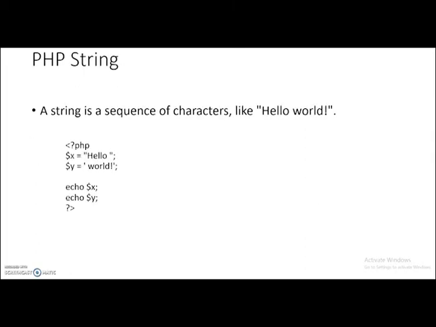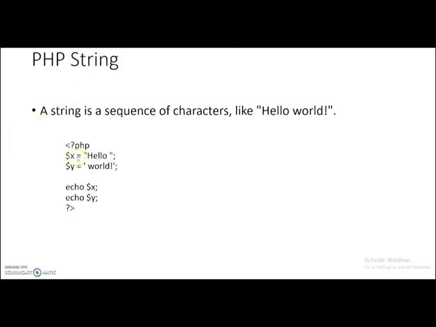PHP string variables. Variables can store different data. First is PHP string. A string is a sequence of characters, like this: hello world. The variable is declared by a dollar sign then the variable name. Here hello is a string. We can specify a string by text inside quotes.